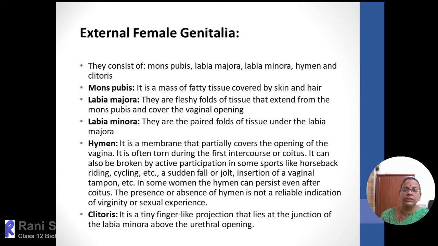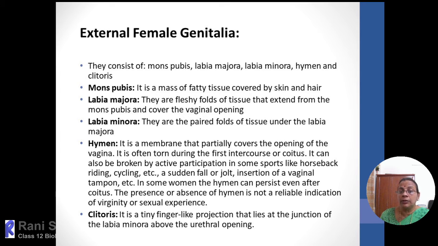Just below that is the labia majora, inside it the labia minora, and just above the labia minora the clitoris. This cavity encloses two openings, the urinary opening and the vaginal opening. The vaginal opening is partially supported by a membrane called the hymen. In the center of the hymen there is a small opening through which the menstrual flow takes place.